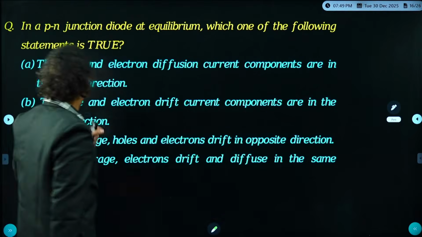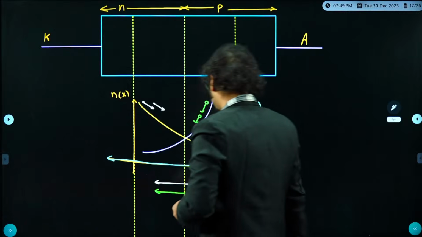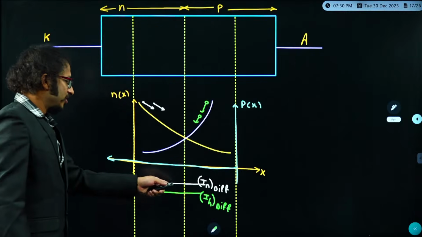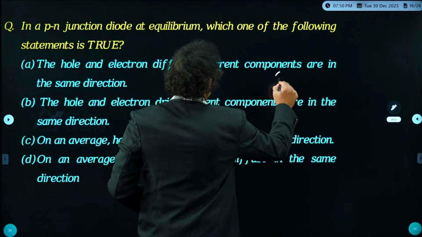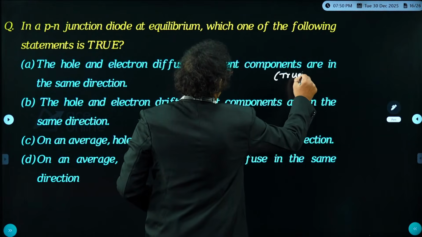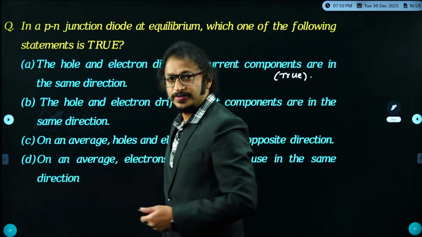Now have a look carefully. The hole and electron diffusion current components are in the same direction. Yes, electron current direction and hole current direction are in the same direction. Perfect. So this is true. What we need to check is which statements are true. Yes, this is a true statement.